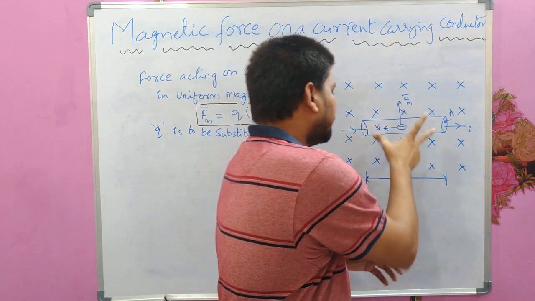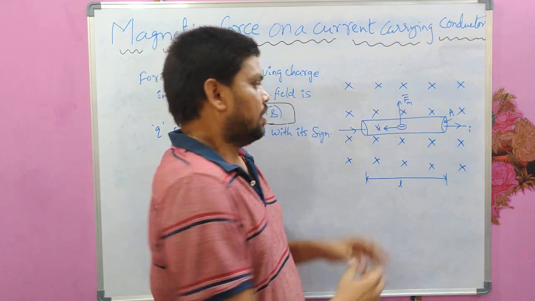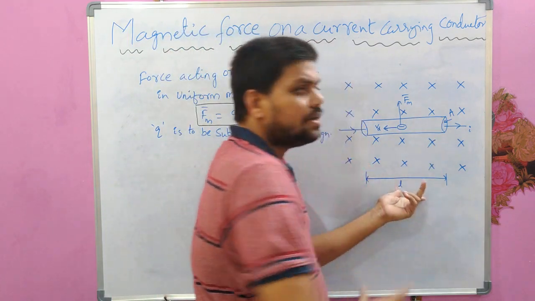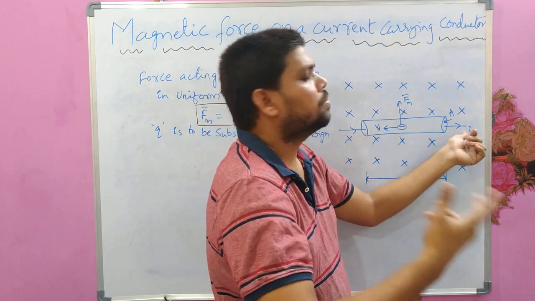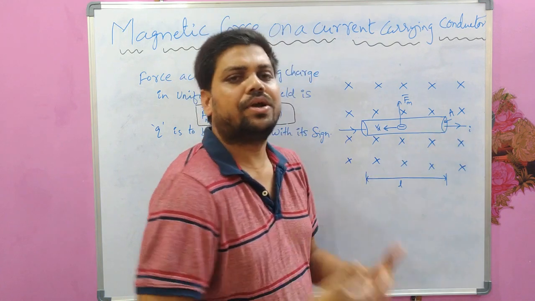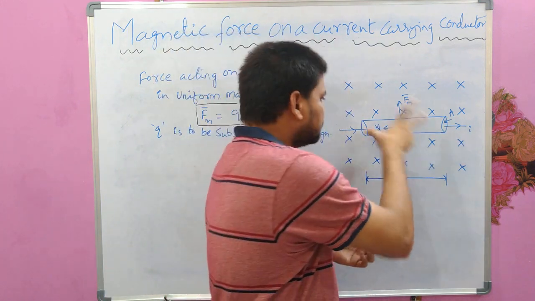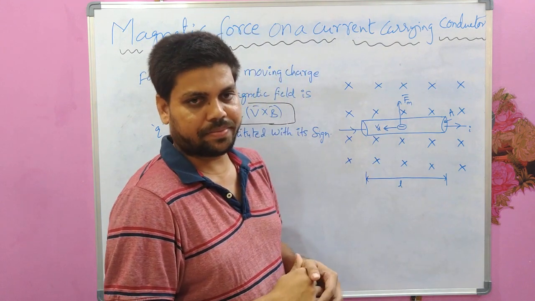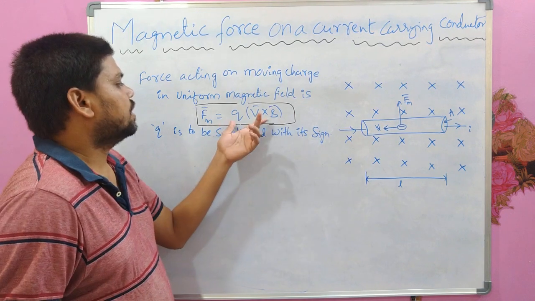This current carrying conductor of length l, through which the current I is passing, is kept in that uniform magnetic field. We are now going to calculate the magnetic force acting on this current carrying conductor. For that, we make use of this expression.